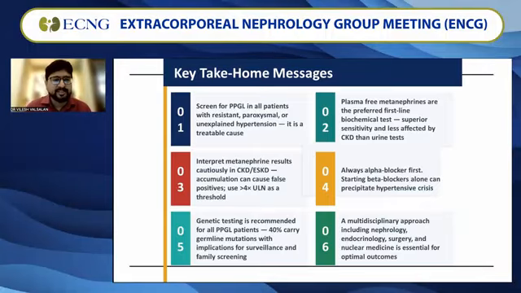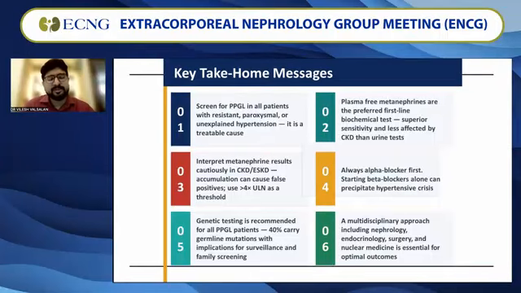If I can just bring down to my key take-home messages for today: whenever you screen for PPGL in patients with resistant hypertension or unexplained hypertension, you can consider it a treatable cause for sure, but it is only in cases where you're suspecting PPGL. Second, plasma-free metanephrines are the preferred first-line biochemical test, with superior sensitivity and less affected by CKD than any urine test. Interpret metanephrine results cautiously in CKD. We said that it should be at least 4 times the upper limit of the threshold. Always alpha blocker first. Starting a beta blocker alone can precipitate a hypertensive crisis.